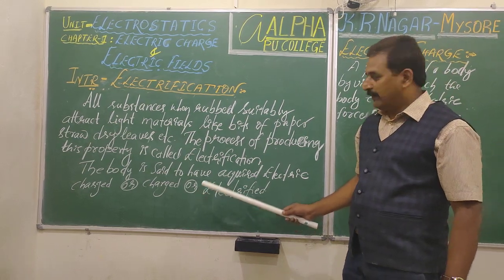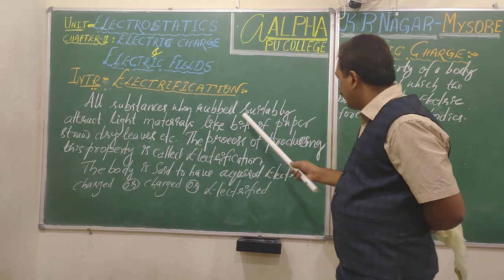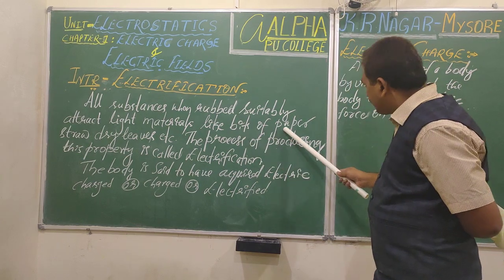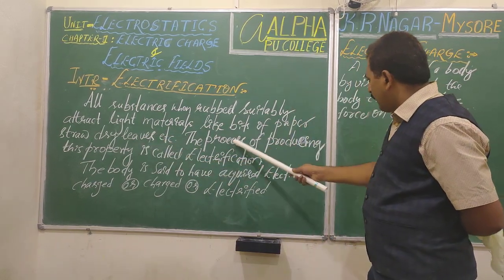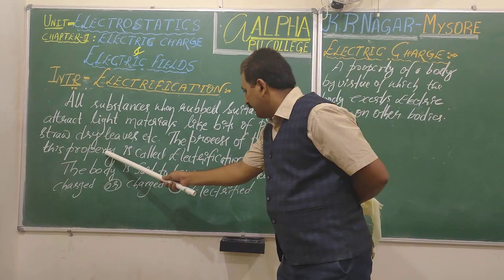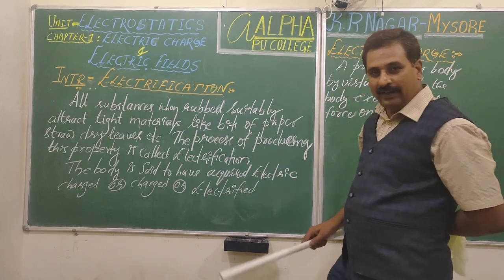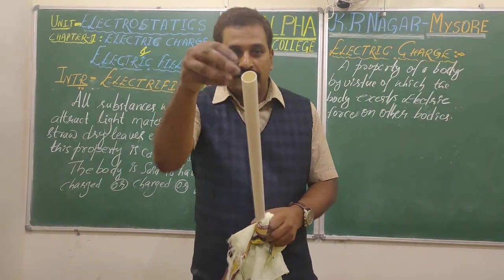Right? Let me repeat once. What is electrification? All substances, when rubbed suitably, attract light materials like bits of paper, straw, leaves, etc. The process of producing this property is called electrification. The body is said to have acquired electric charge. Body has acquired a property that is called charge.